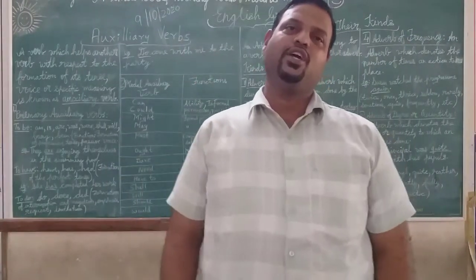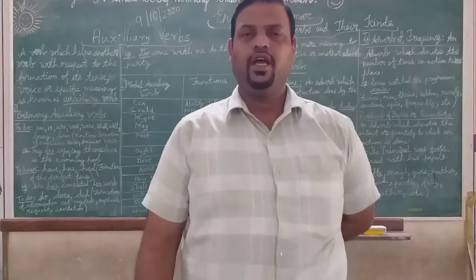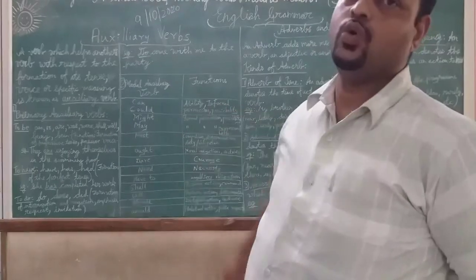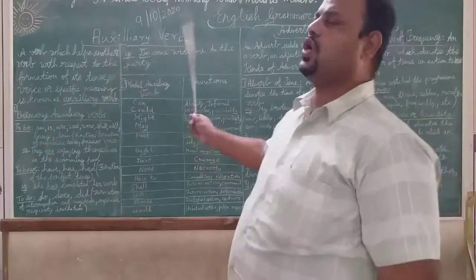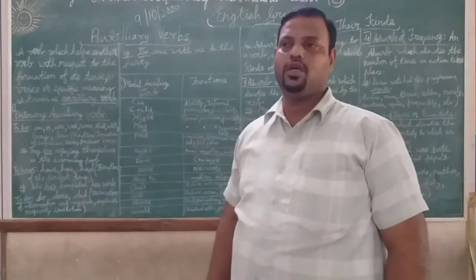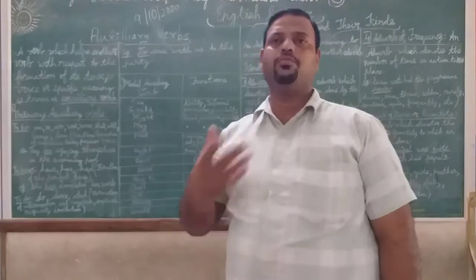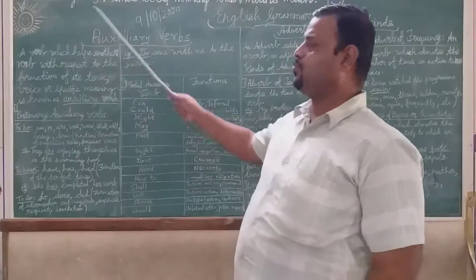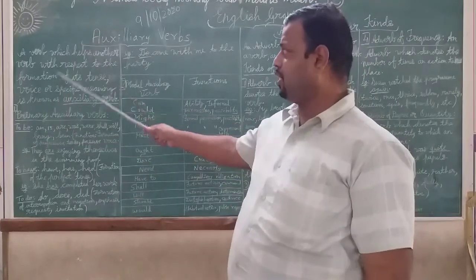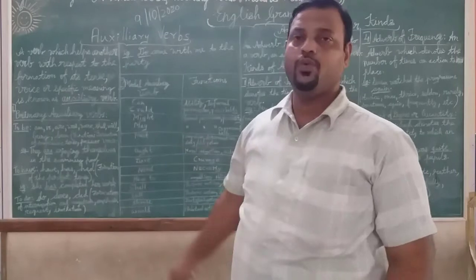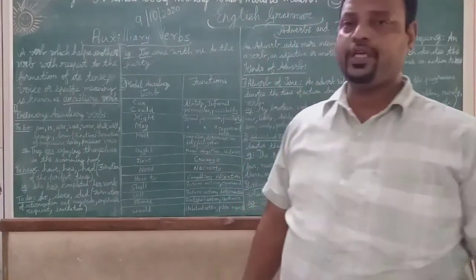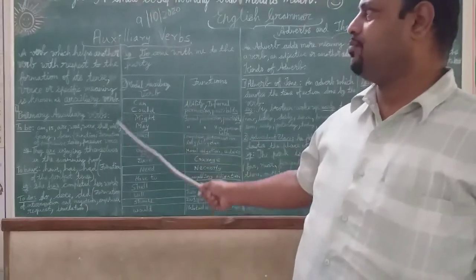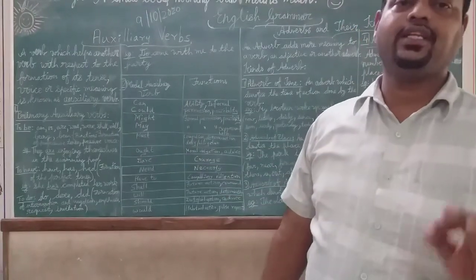Again, we are back with English grammar, and today we are going to learn about auxiliary verbs. Now, what is this auxiliary verb? When we speak of a verb, what is a verb? A verb is an action word. What is an auxiliary verb? A verb which helps another verb with respect to the formation of its tense, voice, or specific meaning is known as an auxiliary verb.